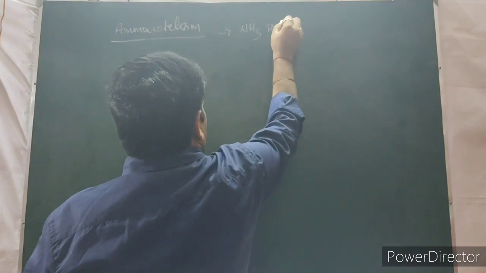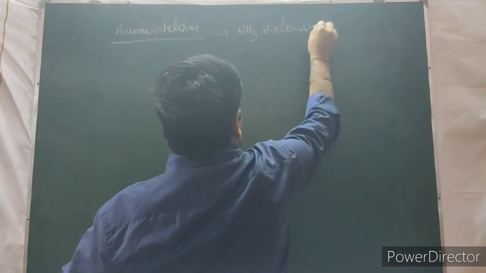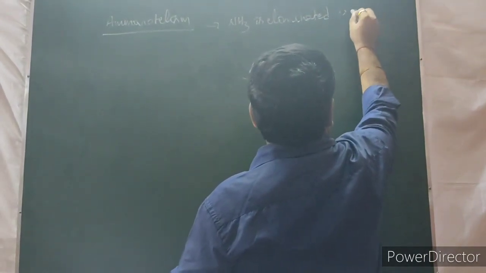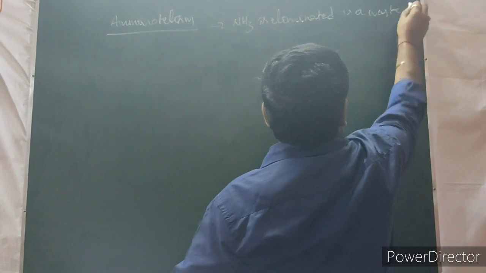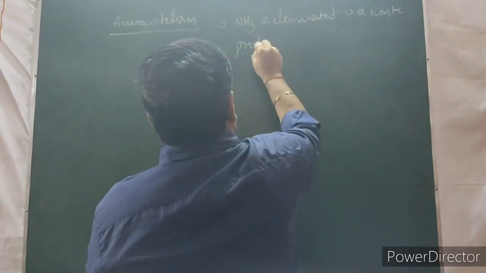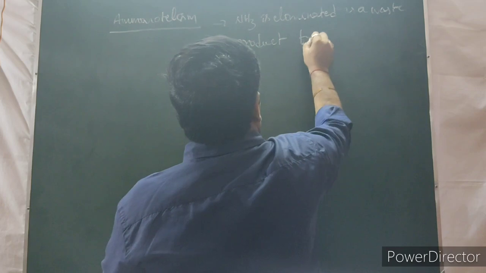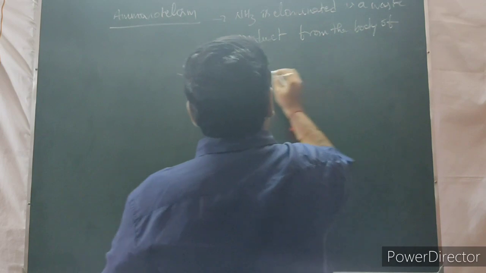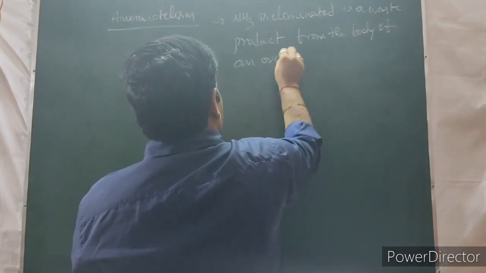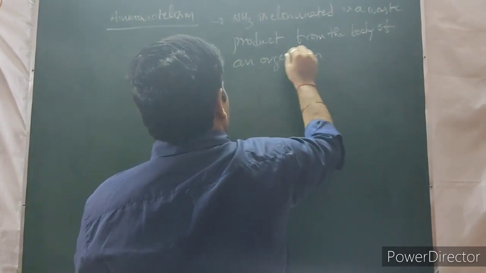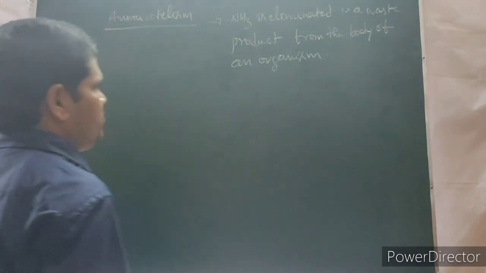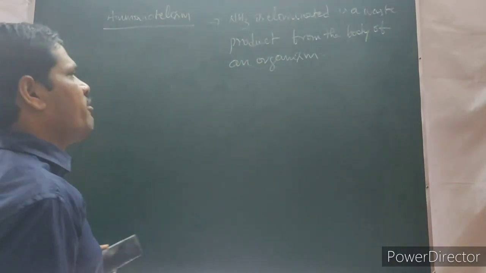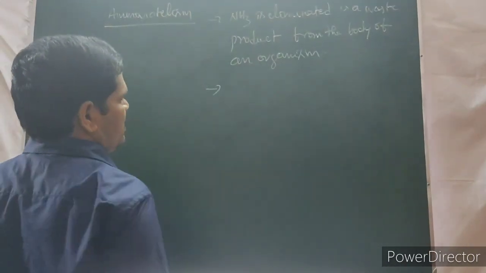Ammonia is eliminated as a waste product from the body of an organism. It's called ammoniotelism.